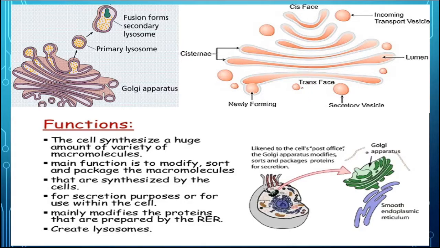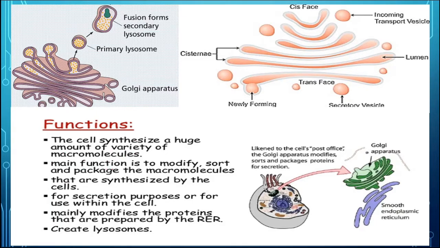This convex part is known as trans face, as well as this concave face is known as cis face, which is towards the plasma membrane, and trans face is towards the nucleus. They help in the process of transportation, secretion, etc. They also help in the process of the formation of this lysosome. Now in the next slide also we will see the structure of this Golgi apparatus.